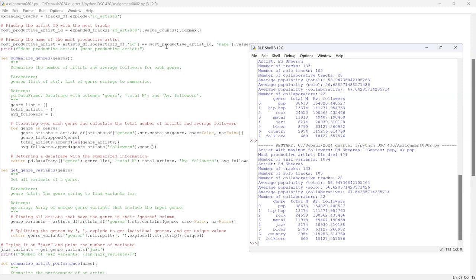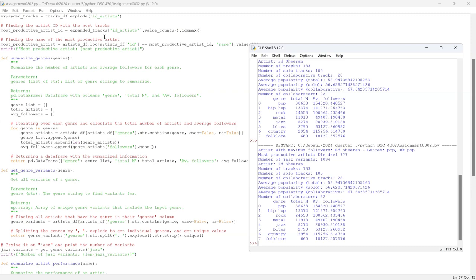And then to finding the most productive artist in terms of tracks. Yeah, so to do that, I handled the ID artist column in the tracks dataset, which can contain multiple artist IDs for each track. I split this column to separate each artist ID and then expanded the dataset so each row corresponds to a single artist track association. By counting the occurrence of each artist ID, I identified which artists had the most tracks performed.